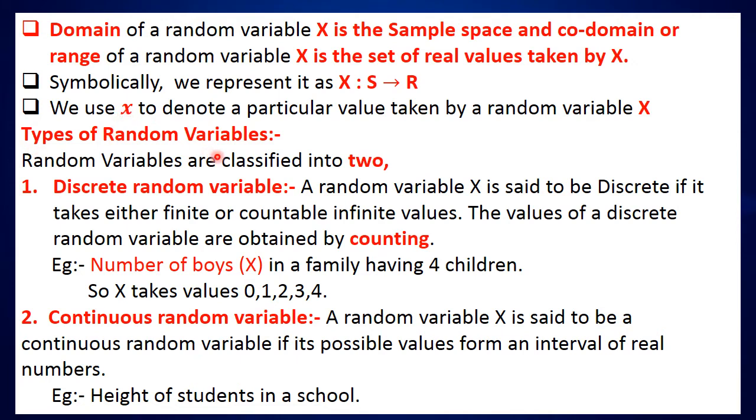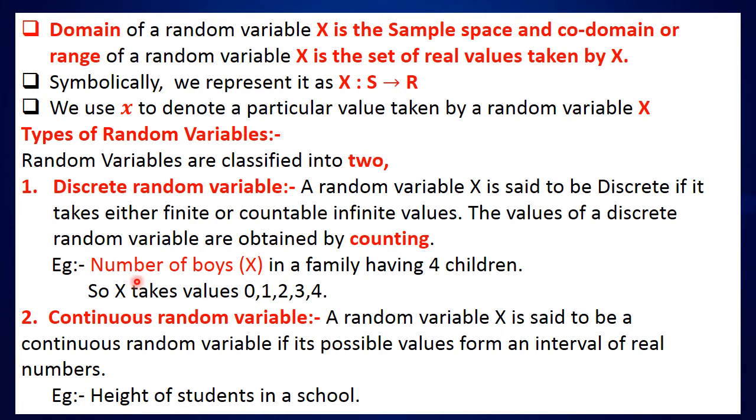Now, types of random variables. Random variables are classified into 2: discrete random variable and continuous random variable. A random variable X is said to be discrete if it takes either finite or countably infinite values. The values of a discrete random variable are obtained by counting.